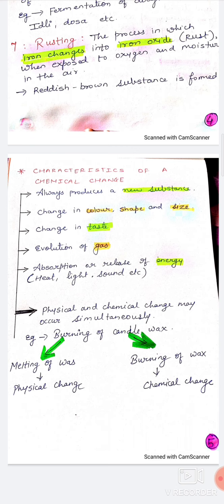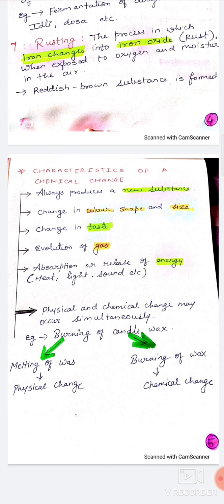Means whatever is the original substance, it always changes into something new. And of course, the properties of the original substance do not match with the properties of the new substance which is formed. These chemical changes may also be accompanied by one or more of the following observable changes.